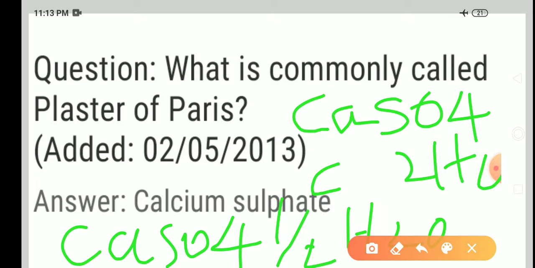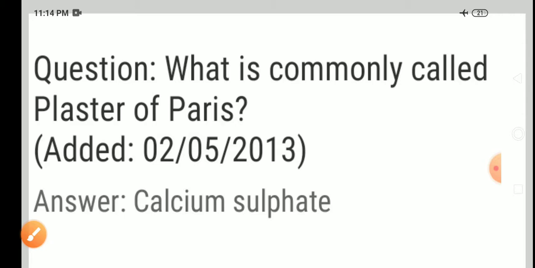CaSO4·2H2O is calcium sulfate. So plaster of Paris is a form of calcium sulfate.